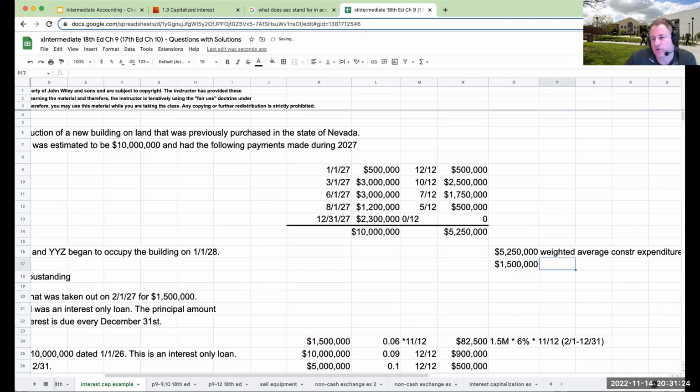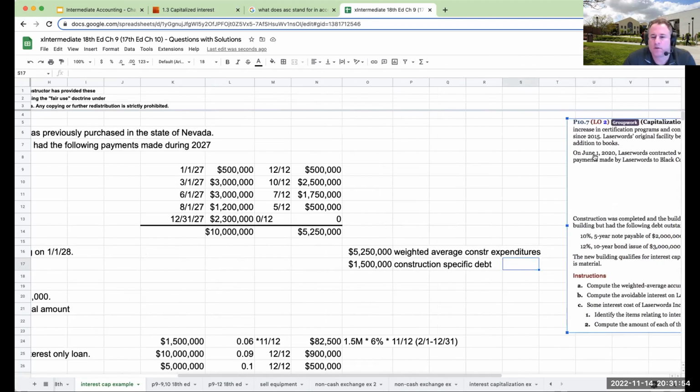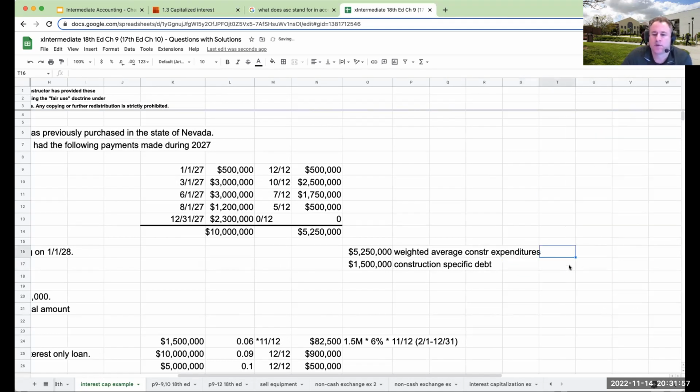So in terms of capitalizing interest, the interest that relates to this 1.5 million is going to be immediately capitalized, right? So this is going to be capitalized at 82,500. So this is the construction specific debt, and this over here is going to be 82,500. So that's going to be my first part right over here.